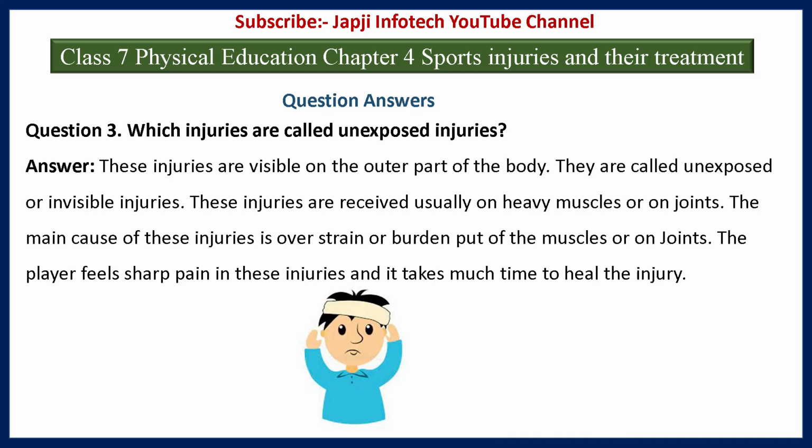Third question is which injuries are called unexposed injuries? And the answer is, these injuries are not visible on the outer part of the body. These are called unexposed or invisible injuries. These injuries are received usually on heavy muscle or on joints. The main cause of these injuries is overstrain or burden put on the muscle or on joints. The player feels sharp pain in these injuries and it takes much time to heal the injury.